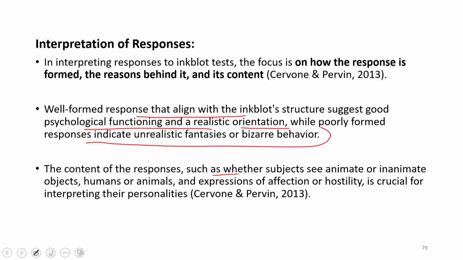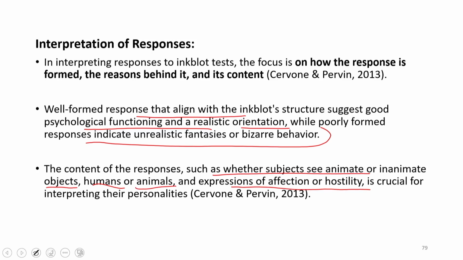The content of the response is also assessed, such as whether subjects see animate or inanimate objects. Some people may see humans in the figure, some see animals, and expressions of affection and hostility could also be expressed.